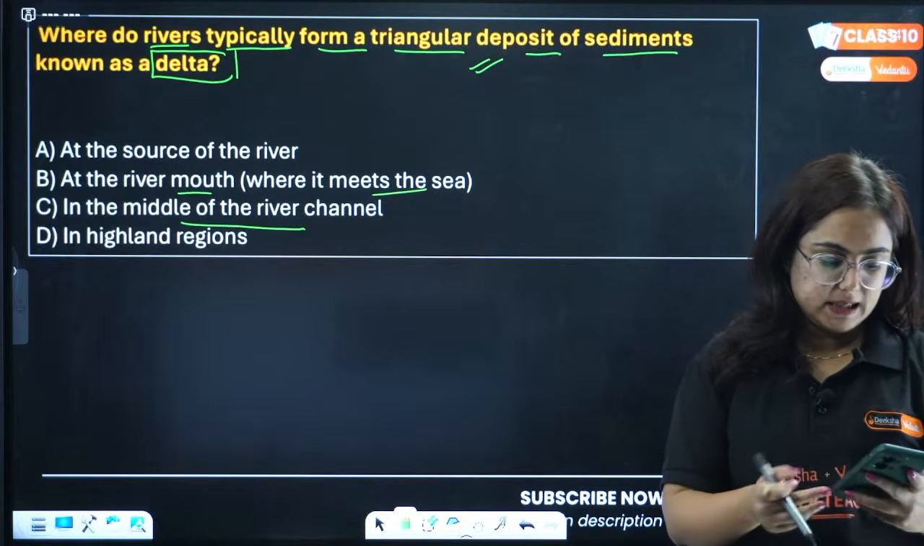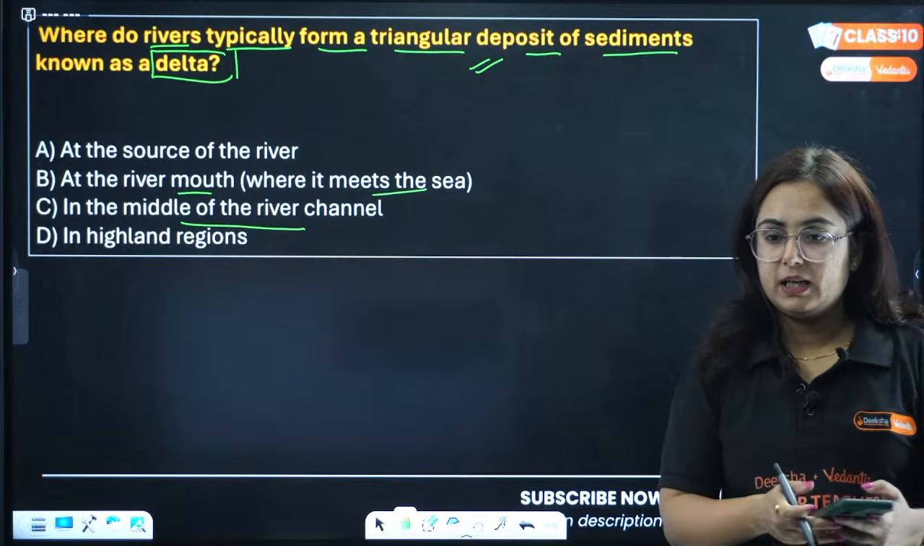Tell me, where is the delta formed? Where is the delta formed?